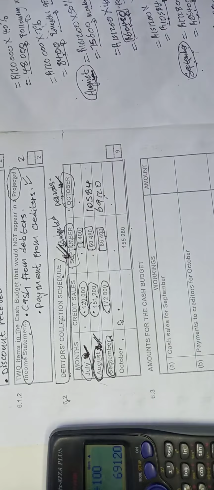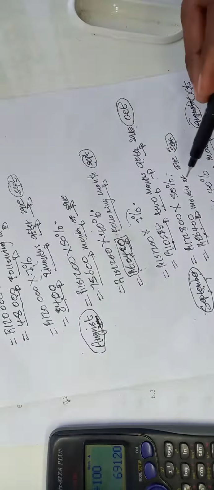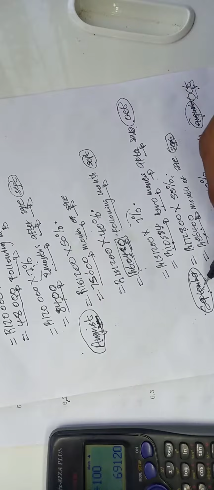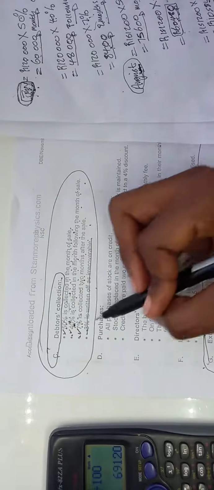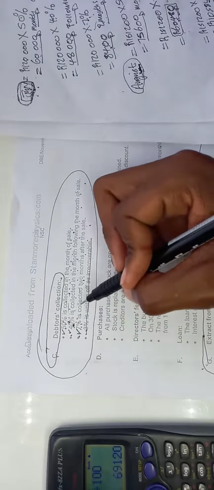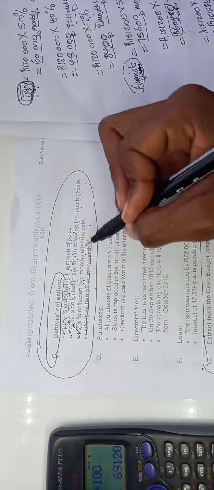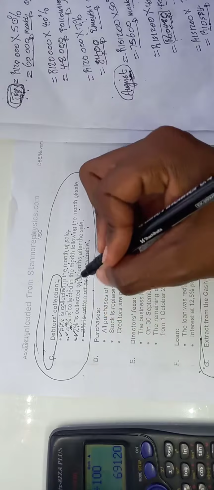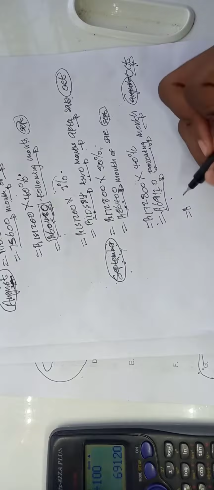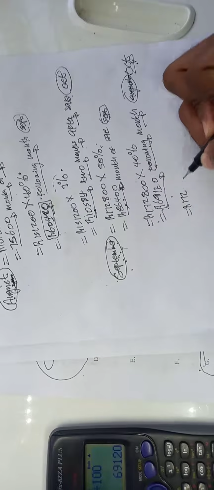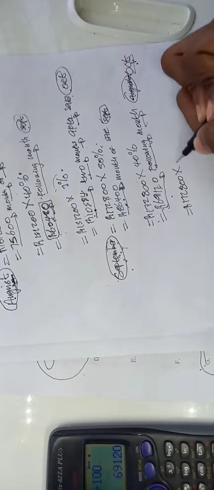So we have done 2 percentages. We have done 50% and 40% for September. Now the last percentage obviously is how much? 7% is collected 2 months after the sale. So it's like this. We take the credit sales for September, 172,800 times 7 over 100.